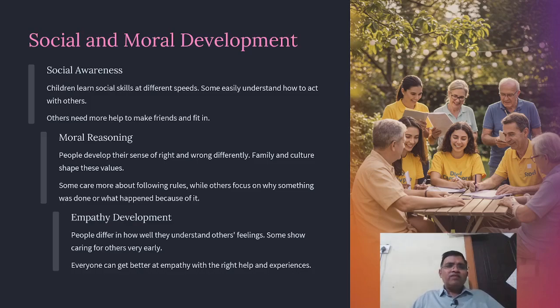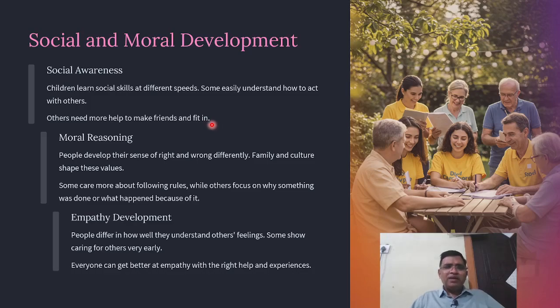Social and moral development: social awareness, moral reasoning, empathy development. So there are also various differences in individuals. Children learn social skills at different speeds. Some easily understand how to act with others, and others need more help to make friends and fit in.